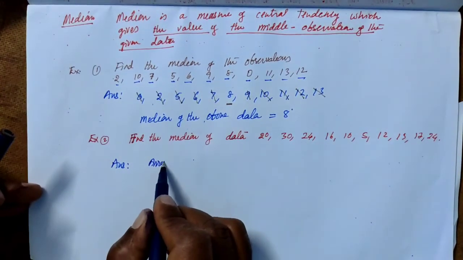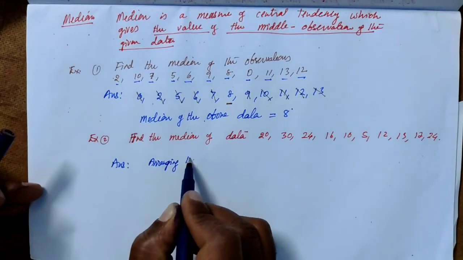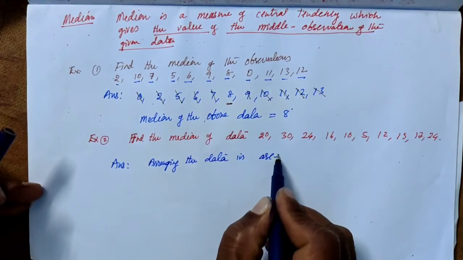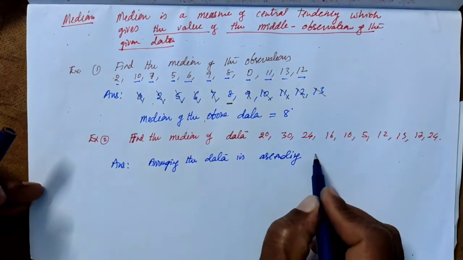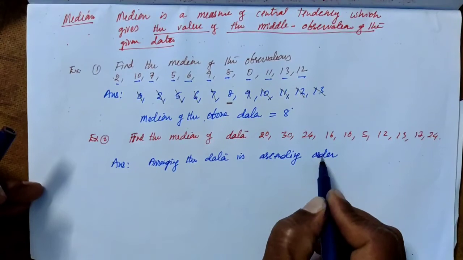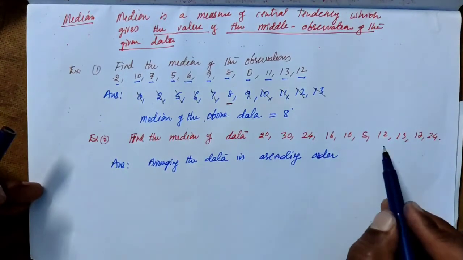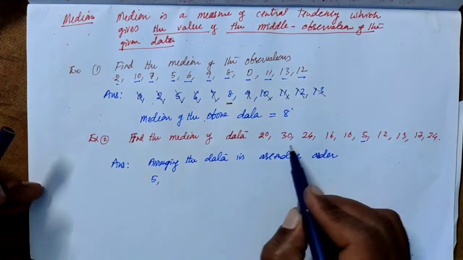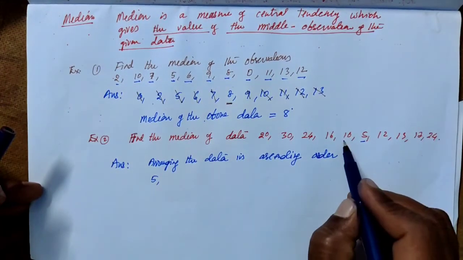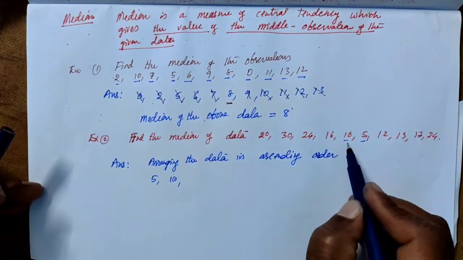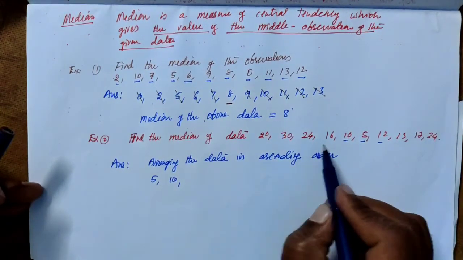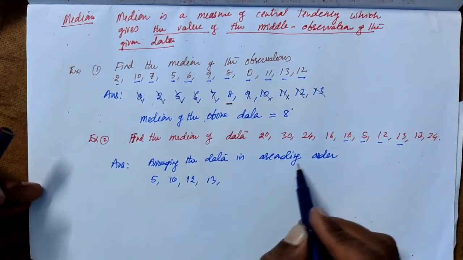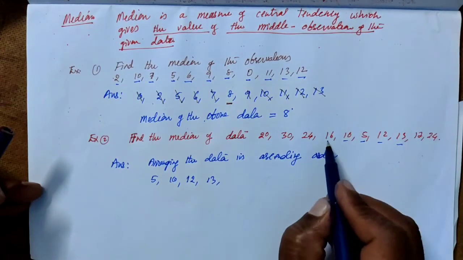Arranging the data in ascending order. Among these, which is the smallest one? 5 is the smallest one. After 5, then 10. After 10, 12. There is no 11. Then 12, 13. After 13, 16.